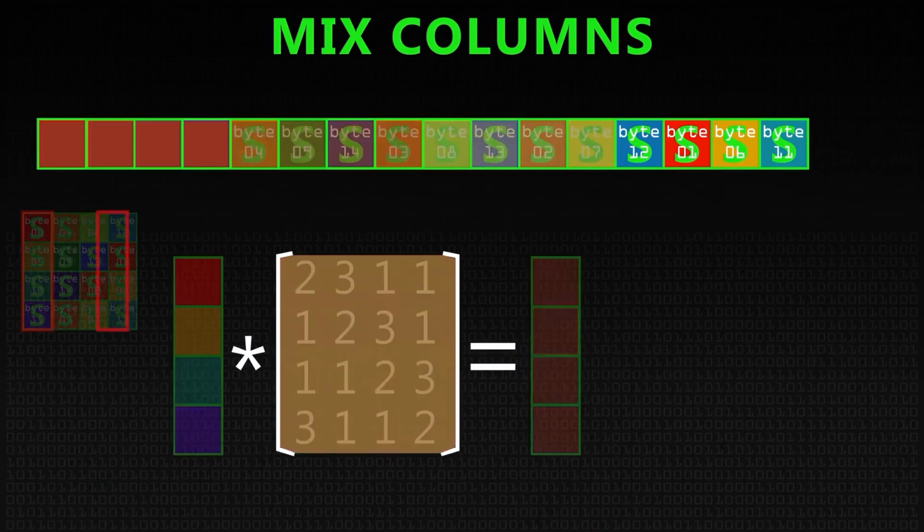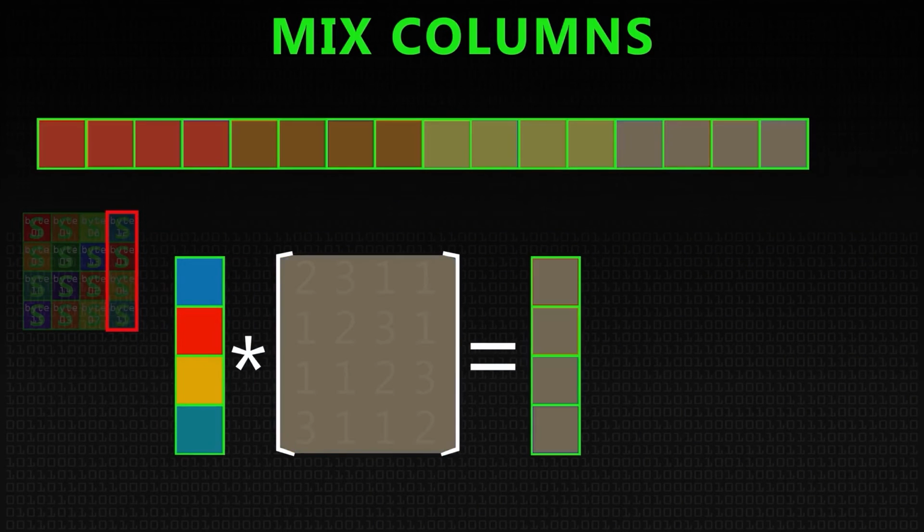Then we mix up the columns using matrix multiplication like this. There is also a reverse matrix which is used to decrypt the message. The process is repeated 10 times for 128-bit and 14 times for 256-bit encryption, thus making AES one of the best and most widely used encryption algorithms in the industry.